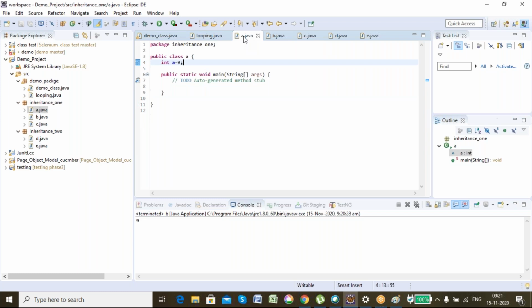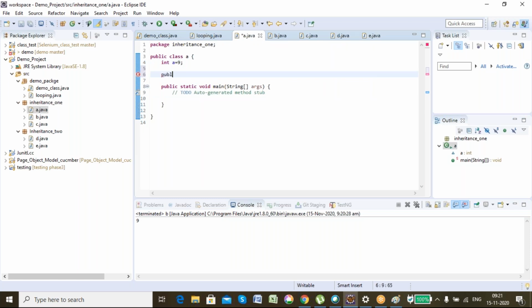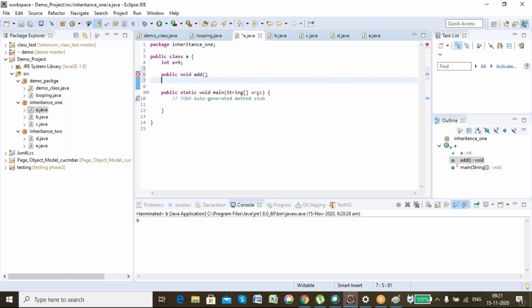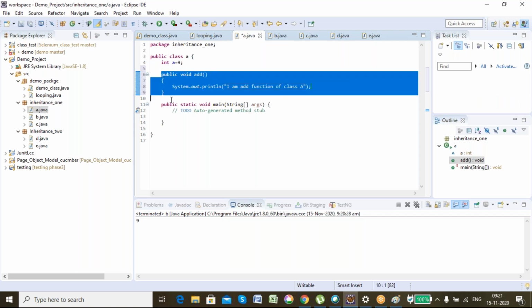Now see here also, I can create a public void add function, the add function of class A. Let me show an instance when the same data member or same function is present inside the parent class and also in the child class.